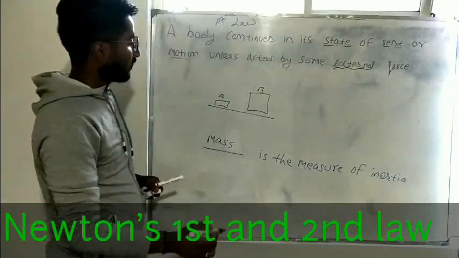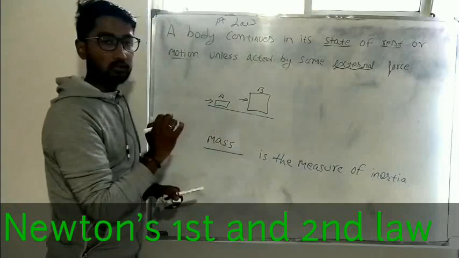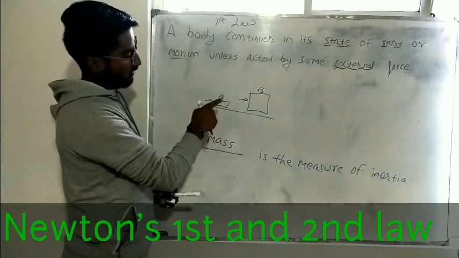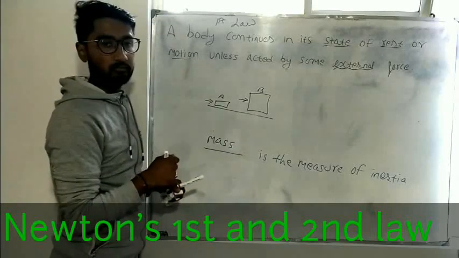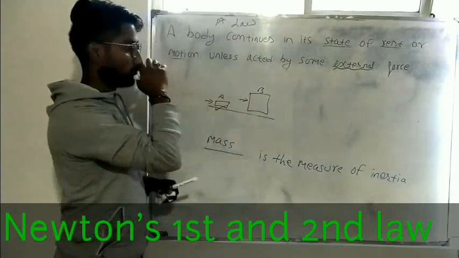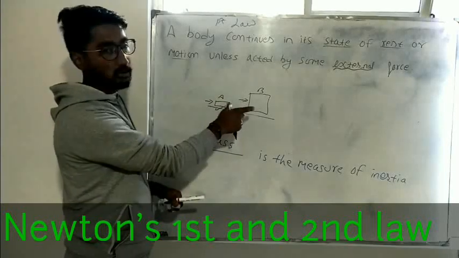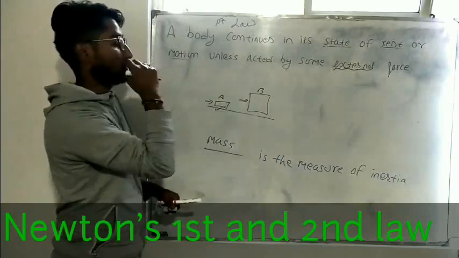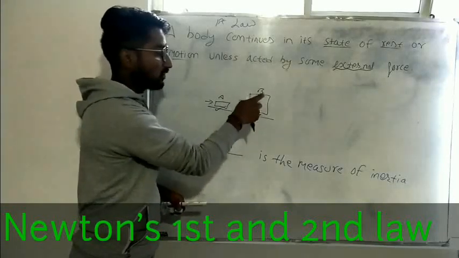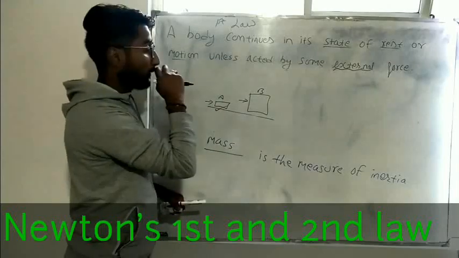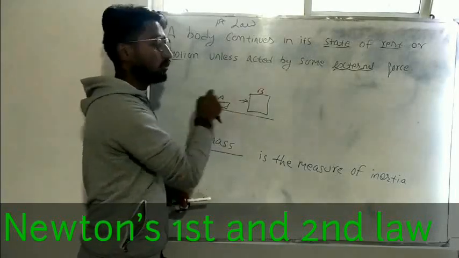Suppose a small force is applied on these two boxes, the same force with the same magnitude. Then which one will move first? This body will move first if they are made up of the same material. The only difference here is mass. It has small mass, it has bigger mass. So this body will move first because this body has greater tendency to remain at rest. This body has greater tendency to remain at rest because it has greater mass.